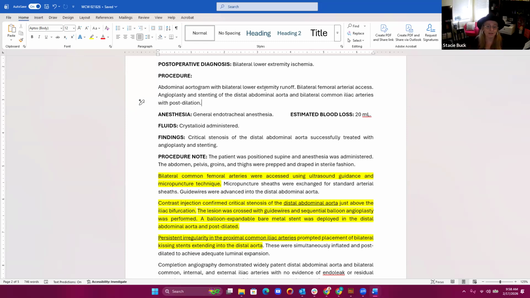So when only the distal abdominal aorta is mentioned, that means we cannot get a 75625. We cannot get a 75630 because there was no complete evaluation of the abdominal aorta. This is in the distal abdominal aorta near the bifurcation. So based on our procedure summary, we've now eliminated our abdominal aortogram code, the 75625.